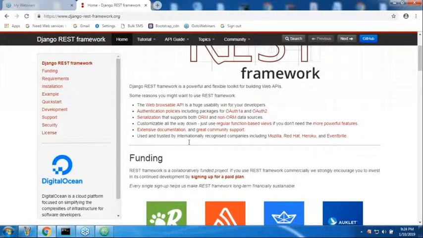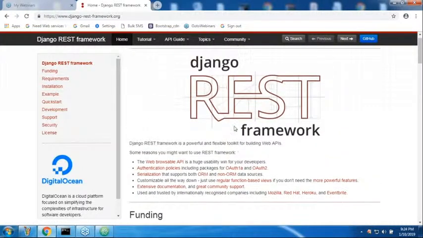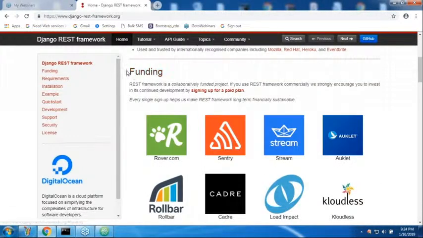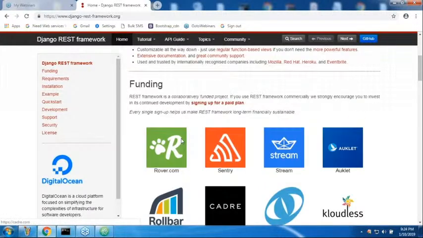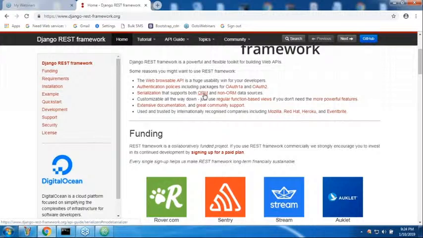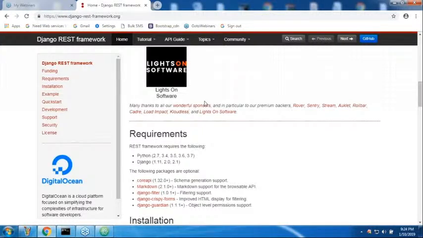Next, funding. I told you it is an open source community. If any persons want to provide funding, they can do that. These people provided funding to develop this web framework. It is not paid; it is the free version only. You are not required to pay a single paisa. It is not part of Django. It is a completely third party framework to develop web APIs for our Django applications. Sima, are you getting?